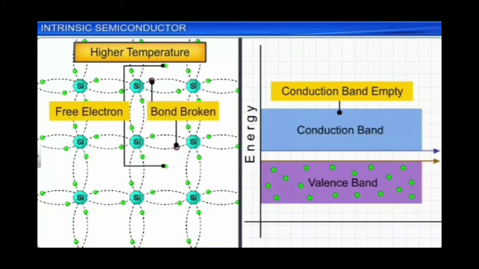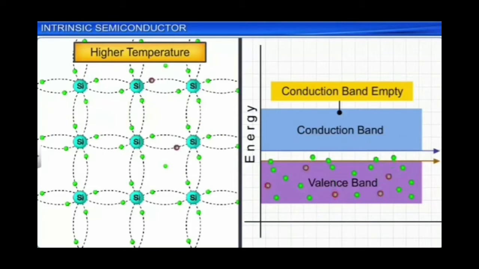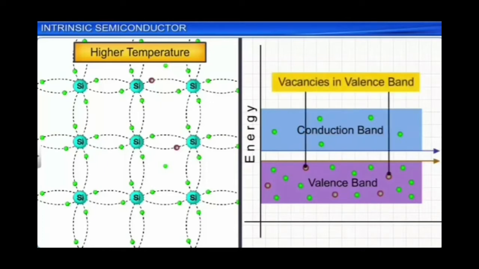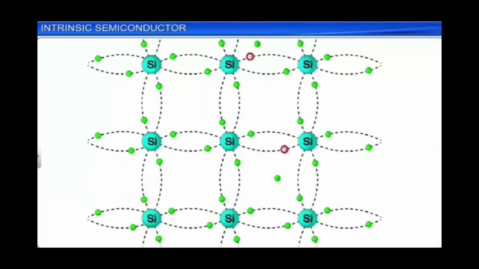Now, as the temperature increases, the bound electrons break the bond and come out of the bond. That means some of the electrons acquire energy and come out of the covalent bond and become free electrons. And when they become free electrons, a vacancy will be produced in the site from where it is moving.